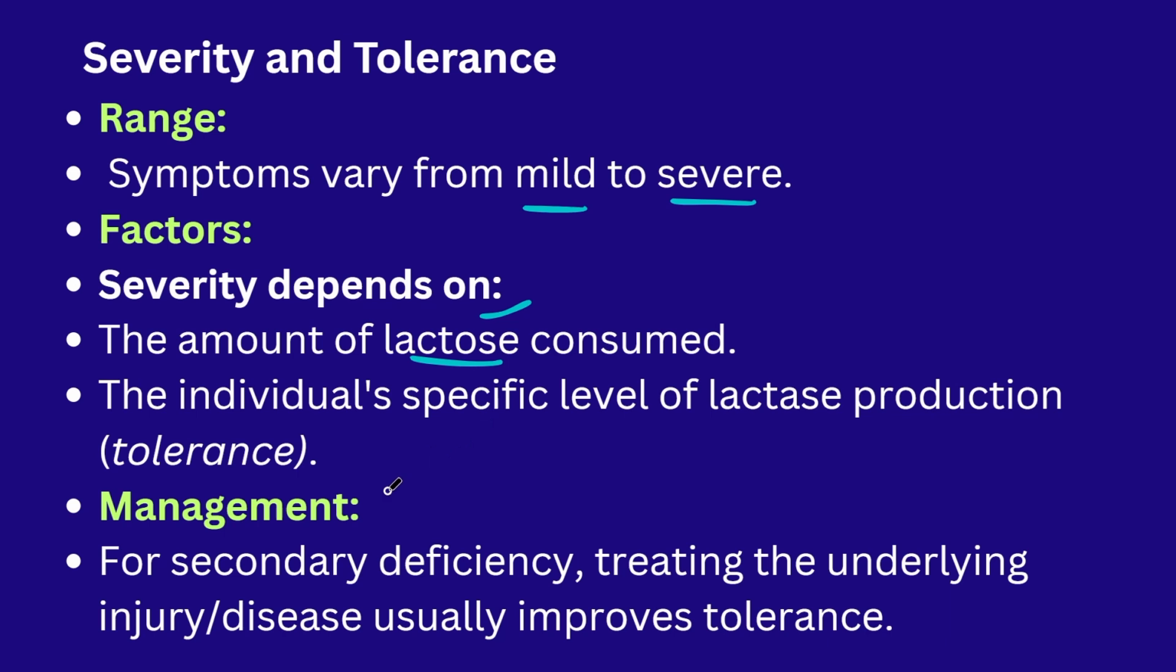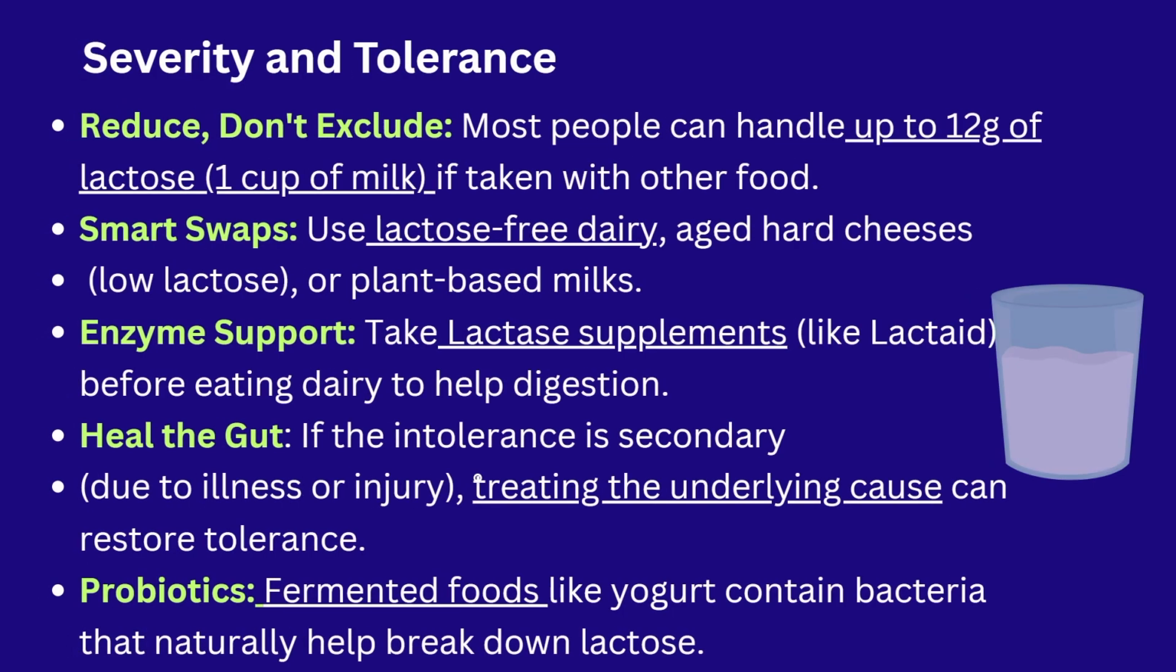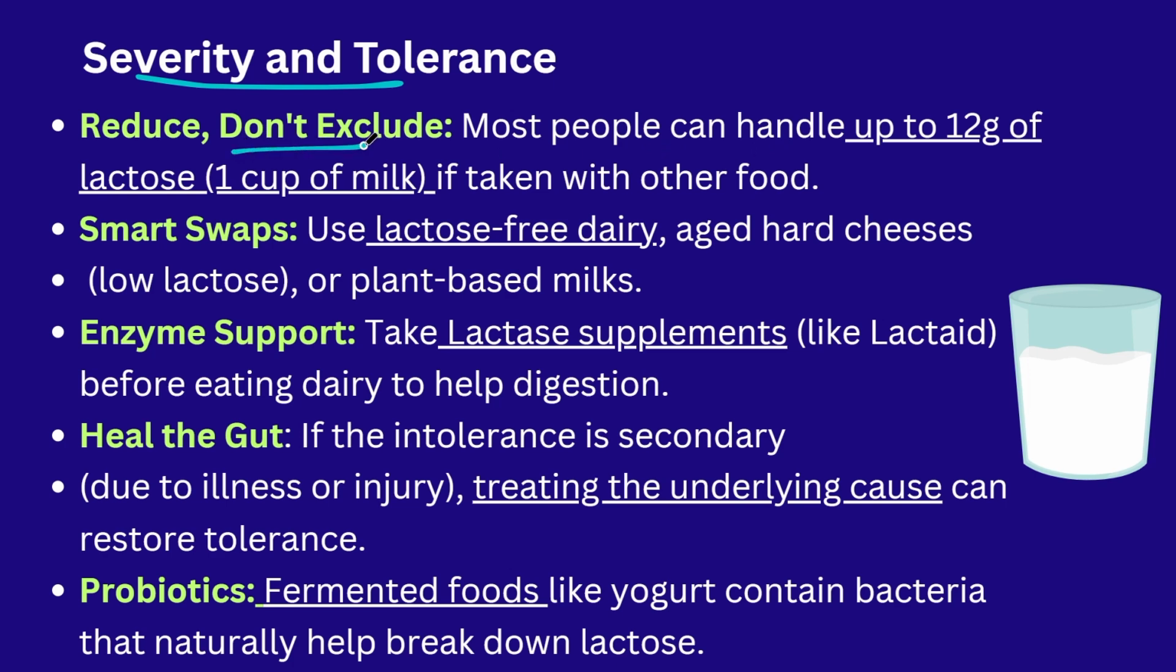How can we manage it? We have to avoid the dairy products which contain this type of sugar, or else treat the intestinal injury or infection which is leading to this condition. The severity and intolerance can be reduced with management. First, we have to reduce or exclude these types of food items. That means milk products can be reduced. Most people can handle 12 grams of lactose, that is 1 cup of milk, can be tolerated. More than that can lead to severity.